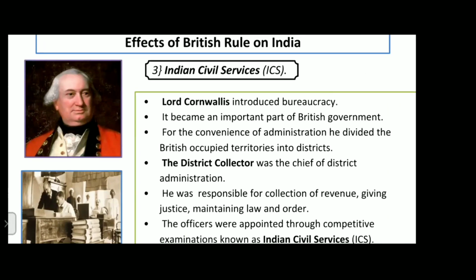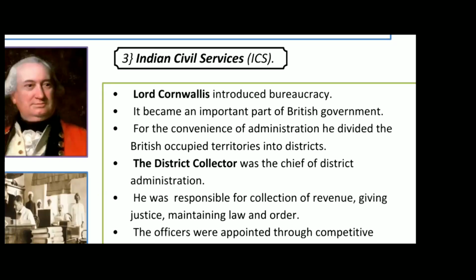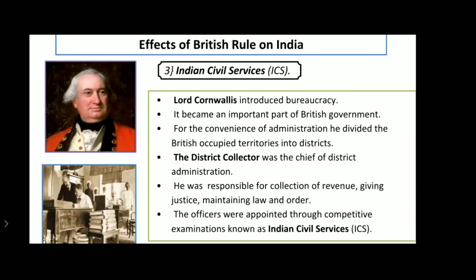So for the convenience of administration, he divided. This is the important thing he did: he divided the British occupied territories into districts. He divided the big territories into small districts. Why did he divide it into small districts? So that he can gain control over it, and everything will be in the right manner for the company.